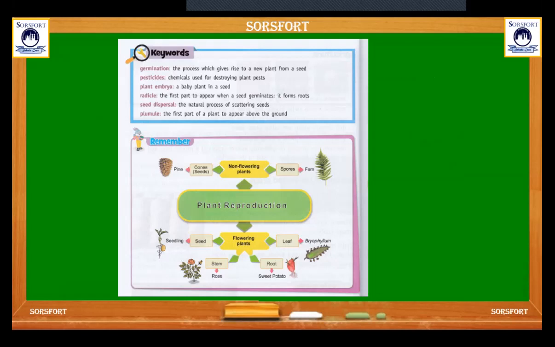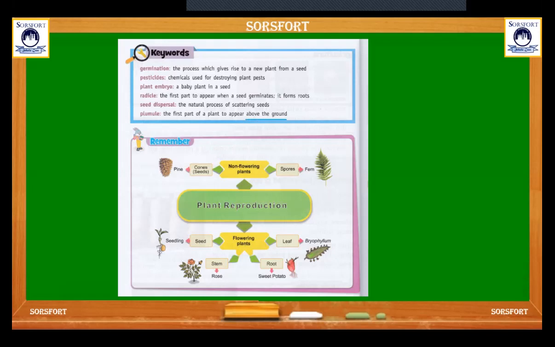Then what are the keywords from this chapter? First one is germination. So what is germination? The process which gives rise to a new plant from a seed. Pesticides: chemicals used for destroying plant pests. What is a plant embryo? A baby plant in a seed. Radicle: the first part to appear when a seed germinates, and it forms roots. Seed dispersal: the natural process of scattering seeds. What is plumule? The first part of the plant to appear above the ground.